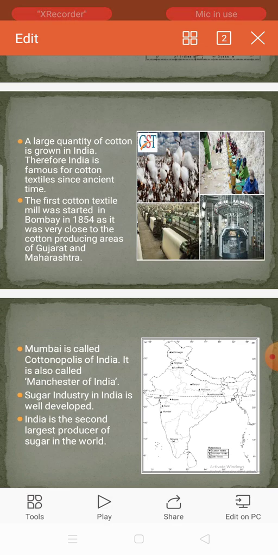Now I'll read out this picture. A large quantity of cotton is grown in India. Of course, India is famous for cotton. Why were Europeans attracted by India?